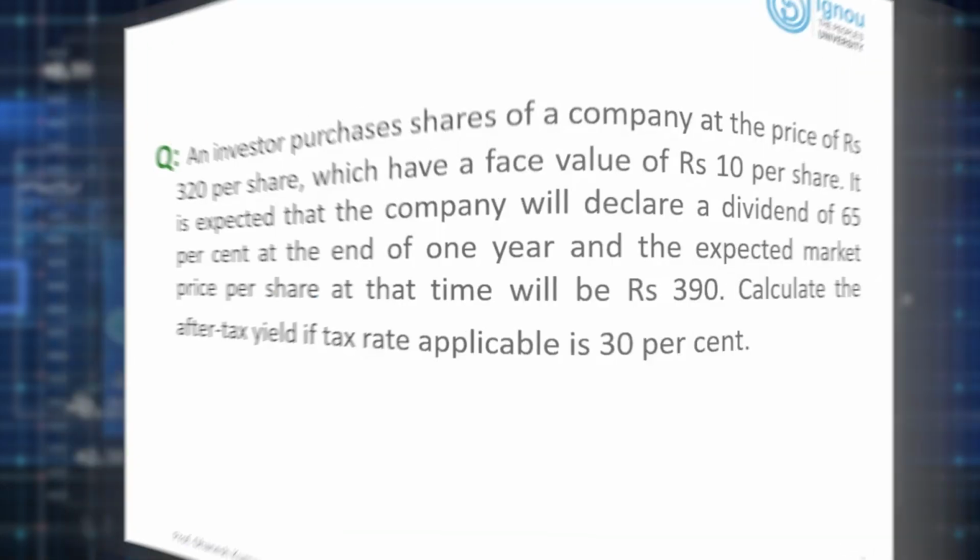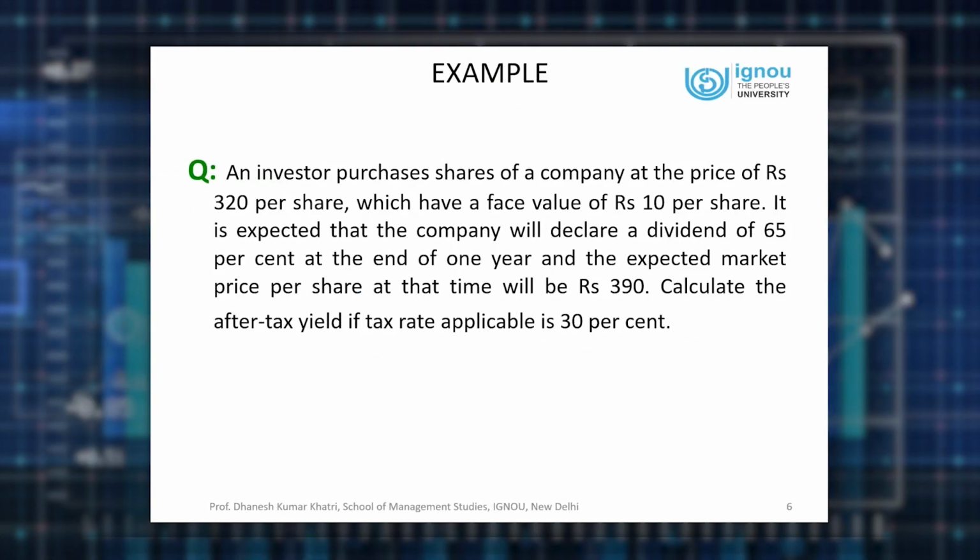So that is the way holding period yield or return will comprise of regular income, either in the form of interest or dividend, and capital gain, that is the difference between the maturity value or sales price of your investment and the purchase price. Now let us see how to calculate these returns, that is holding period return. If an investor purchases shares of a company at a price of 320 per share, which has a face value of rupees 10 per share, it is expected that the company will declare a dividend of 65%.